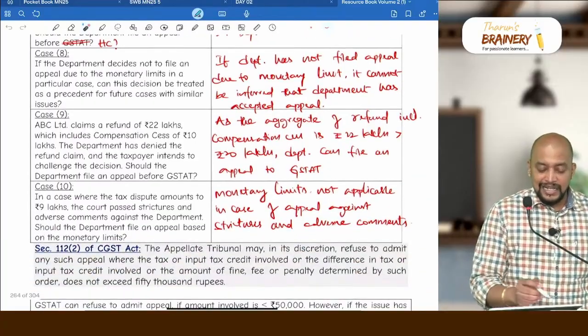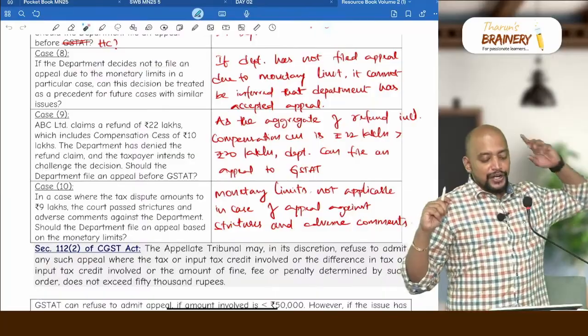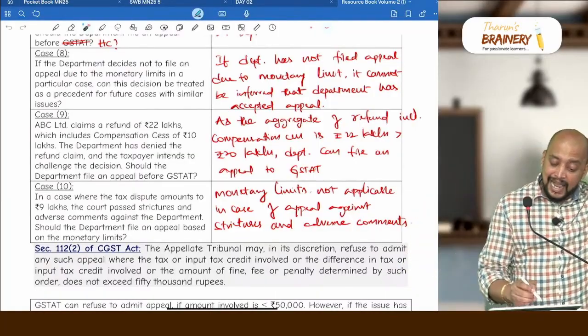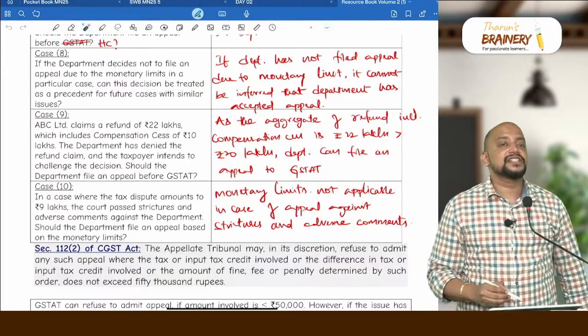Then case 8. If the department decides not to file an appeal due to the monetary limits in a particular case, can this decision be treated as a precedent for future cases with similar issues?